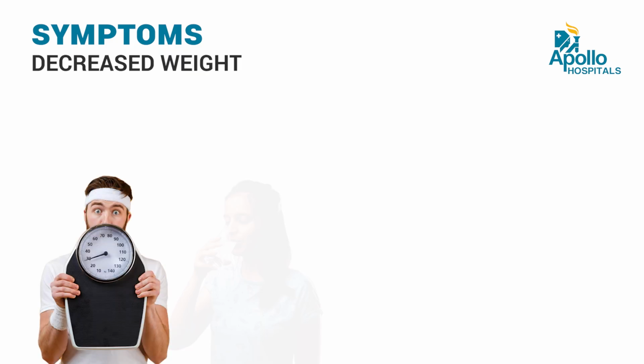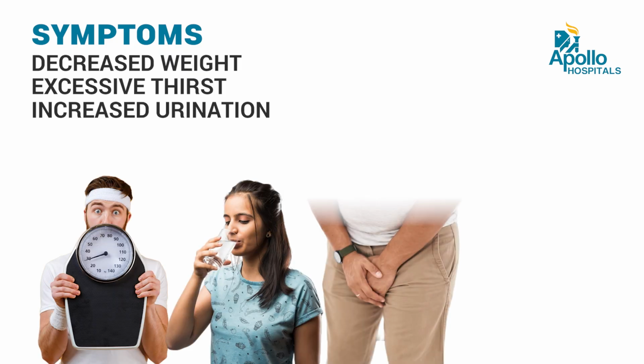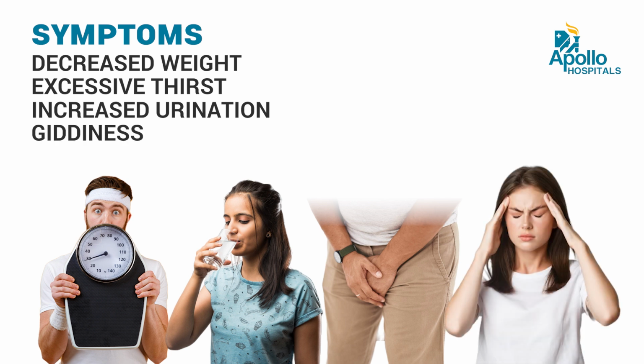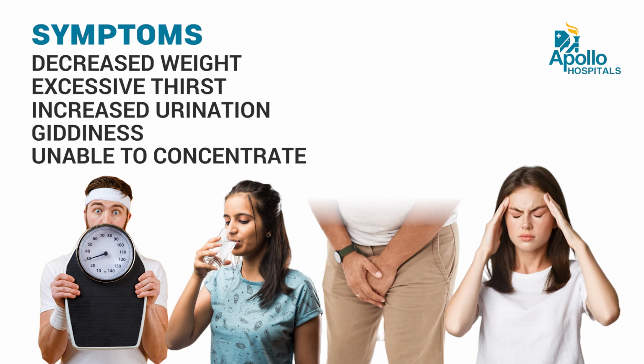So mainly, when a patient has diabetes, the main symptoms he complains of are decreased weight, increased thirst, increased urination, and sometimes giddiness and not being able to concentrate. These are the symptoms they reveal to us. So for that, we go for a test, and if the patient has diabetes, it will come in the blood test. So what are the tests we do for diabetes?